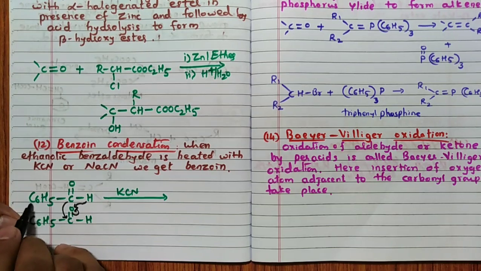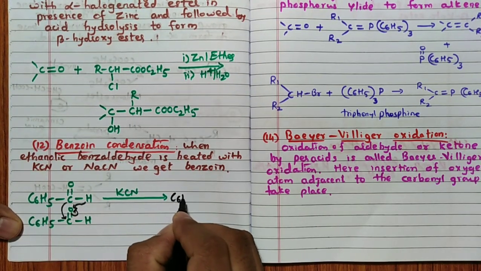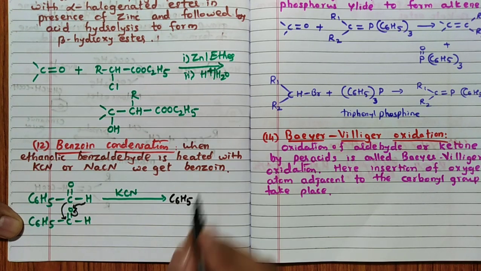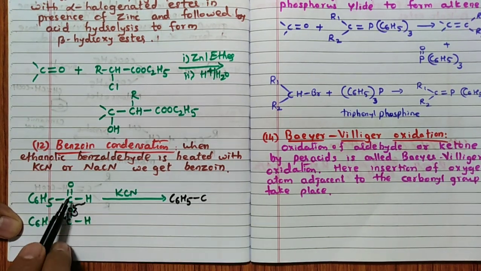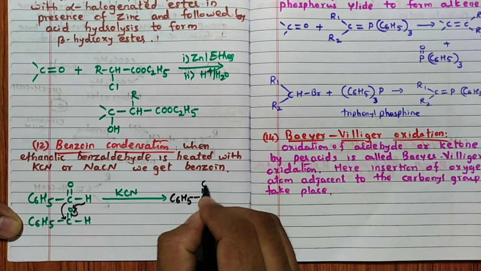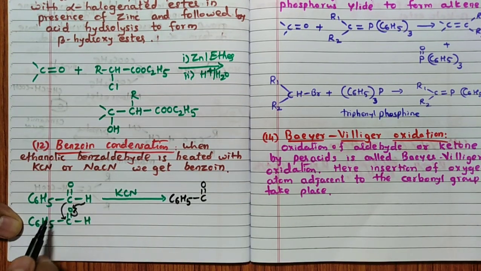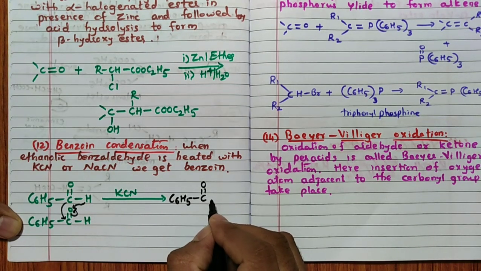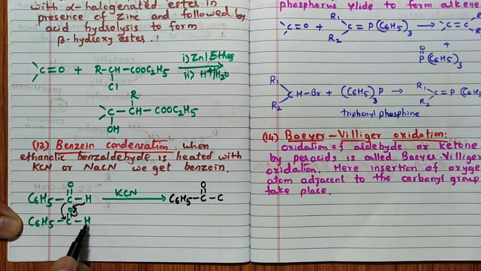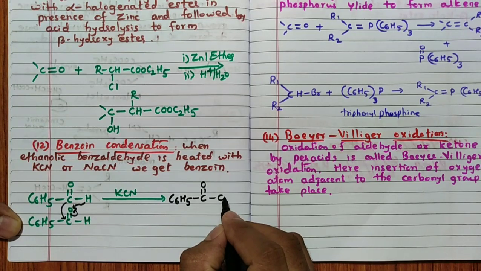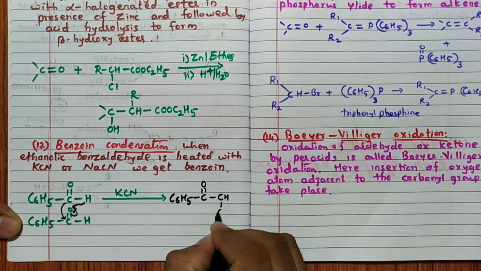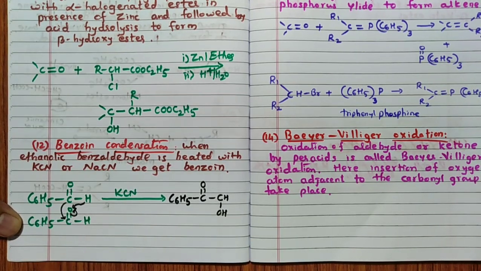So I will write C6H5, then C double bond O as it is. Then this carbon attacks this carbon, so I have to write C here, and H is already there, so I will write H, and the double bond will become OH, so I will write OH.